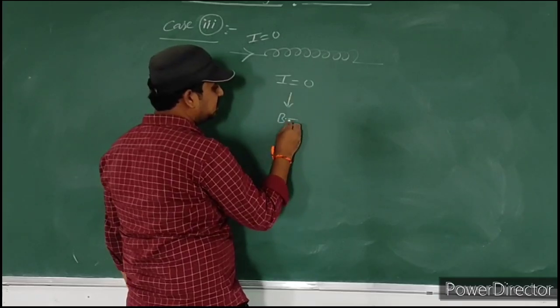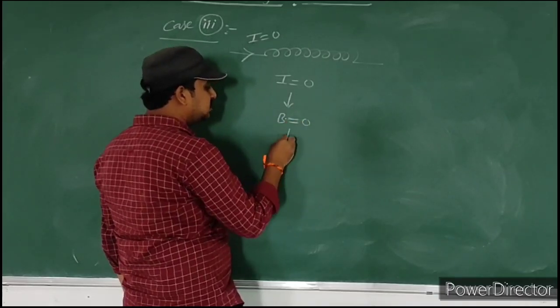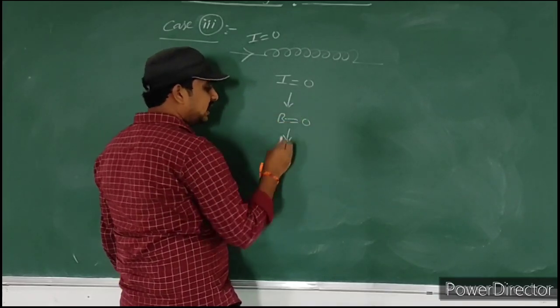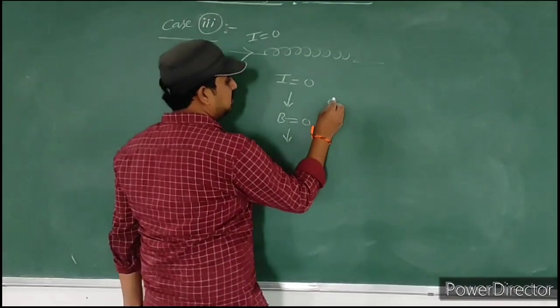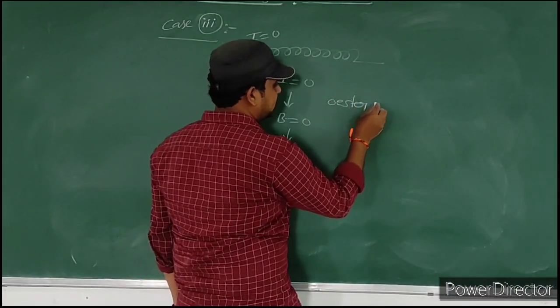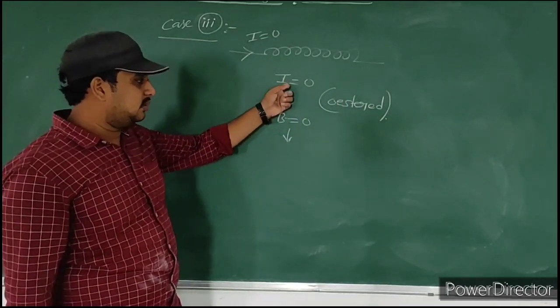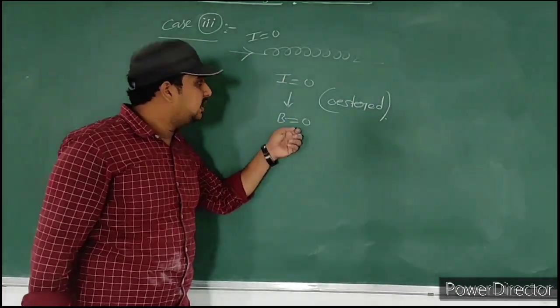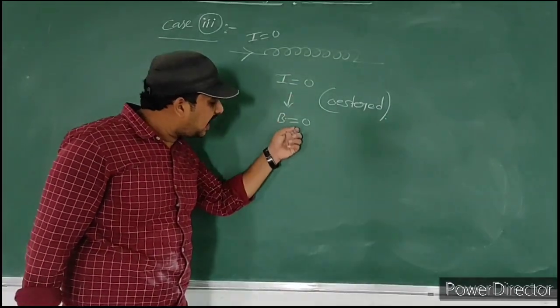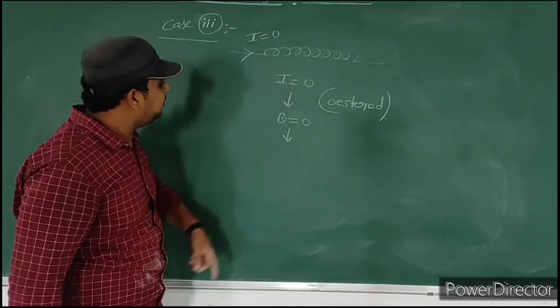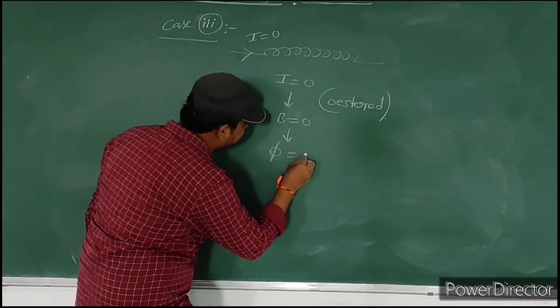Magnetic field is equal to 0. If magnetic field is equal to 0, because according to Oersted, who is the scientist? Oersted. So Oersted: a current carrying conductor produces magnetic field. Here current is 0, so definitely magnetic field is 0. If magnetic field is 0, then magnetic flux is equal to 0.